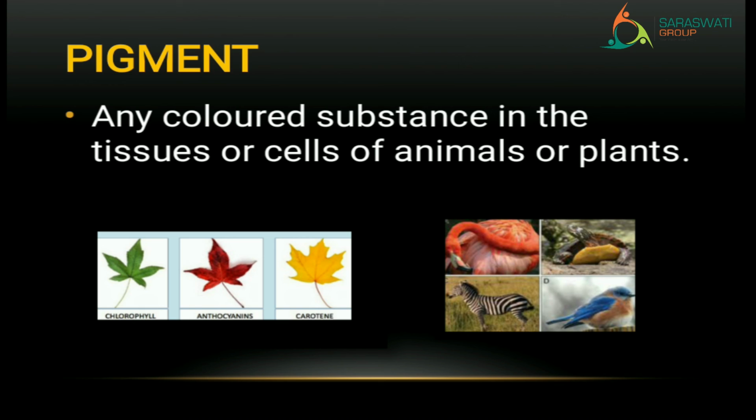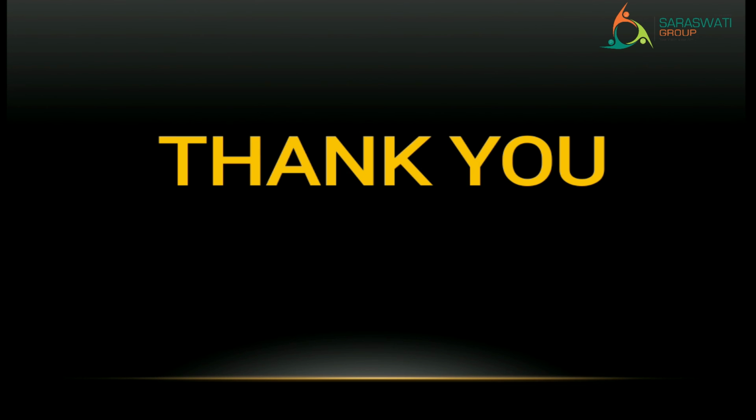Clear? So this was the last word of this chapter. Now kids, you will have other words also, but we will study those with the explanation of this chapter. So I hope you have understood till here. Okay?